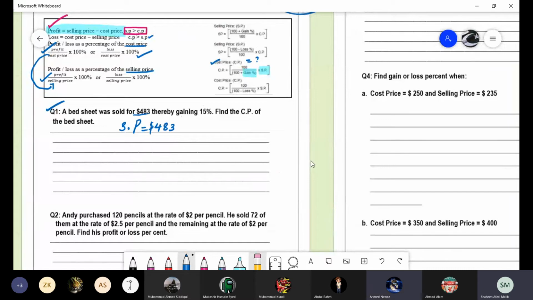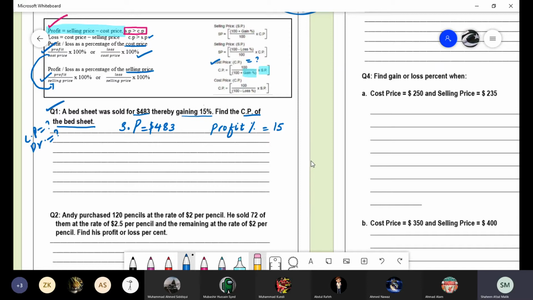And gaining means the profit percentage is given to you, that is 15%. You have to find the cost price of the bed sheet. No cost price is given, no profit is given. So what we have to find out is the cost price.